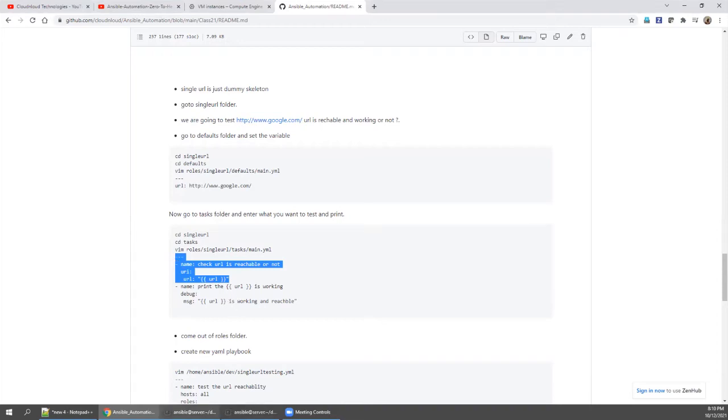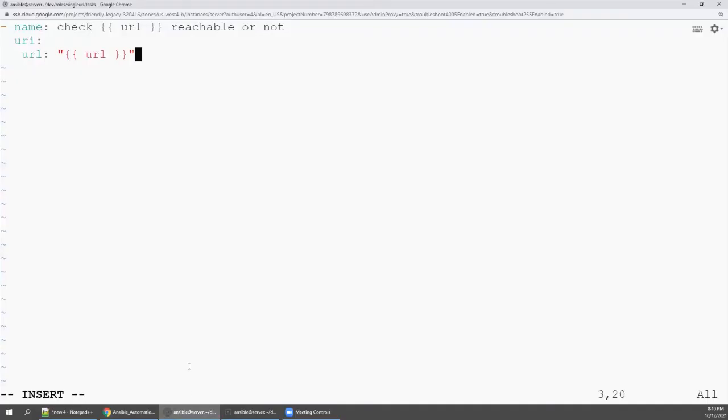Now we also need to make it more presentable, right? So what I'm going to do is say hyphen name, print URL. This is a variable, is reachable and working. Debug. You can create multiple conditions, I'm just giving you a simple understanding. Debug. So what is the message I want to print?